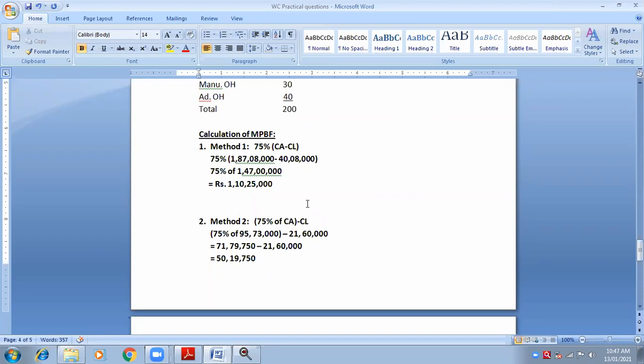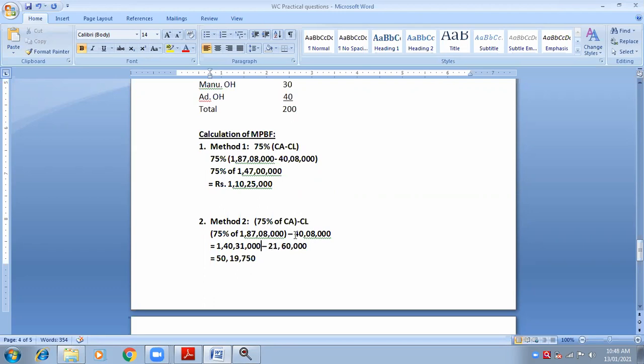First of all, what are current assets? 1 crore 87 lakhs 8,000. So what is 75% of 1 crore 87 lakhs 8,000? Can you tell me 75% of current assets? 1 crore 40 lakhs 31,000.